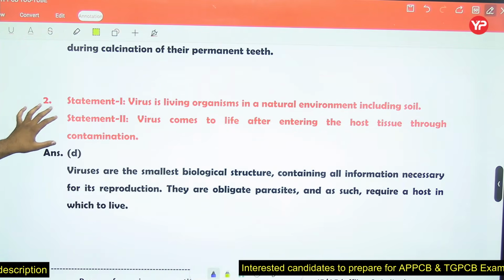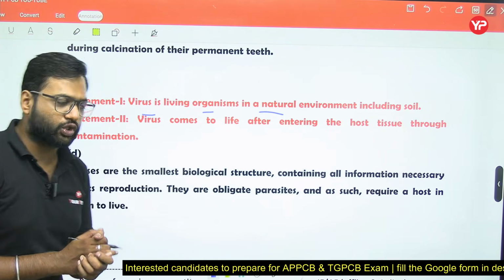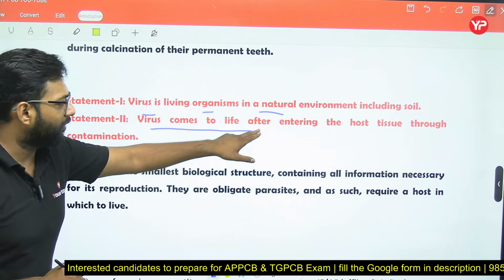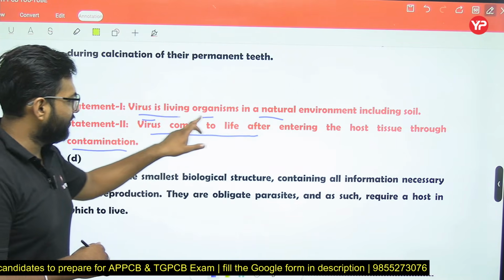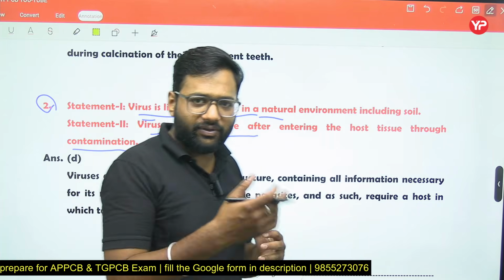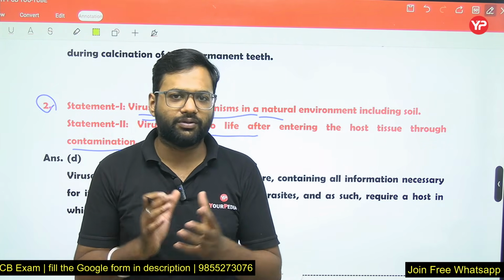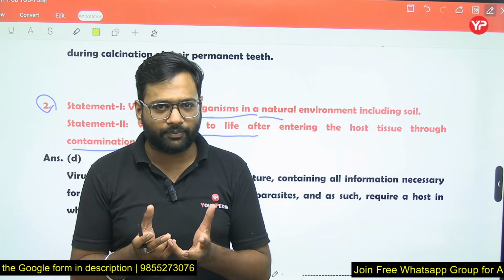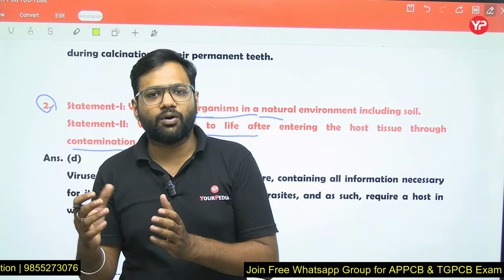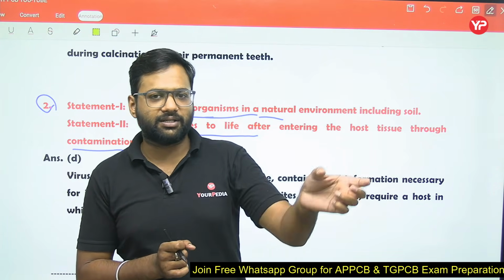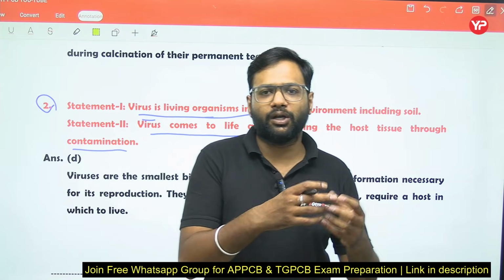Now question number 2 we have: virus is a living organism in a natural environment including soil, and virus comes to life after entering the host tissue through contamination. Now this statement, virus is a living organism: basically virus is both a living as well as a non-living organism, right? The basic unit of life is the cell, everyone knows, but virus is a non-cellular organism. It comes into the picture when it exists on a living body. But when a virus exists, let us suppose, on any non-living surface, then it will act like a non-living organism.